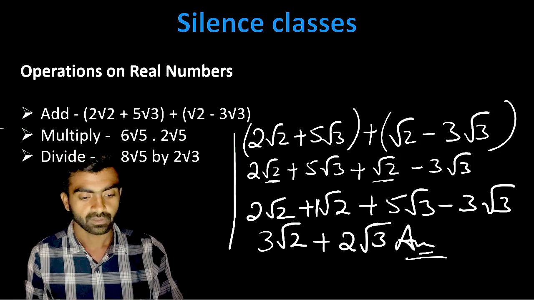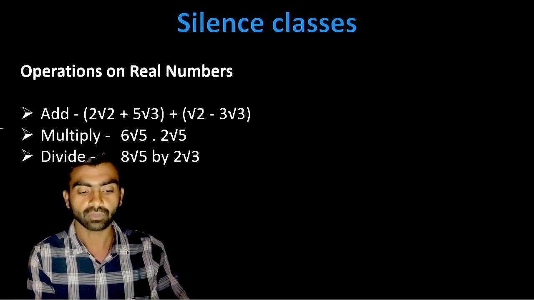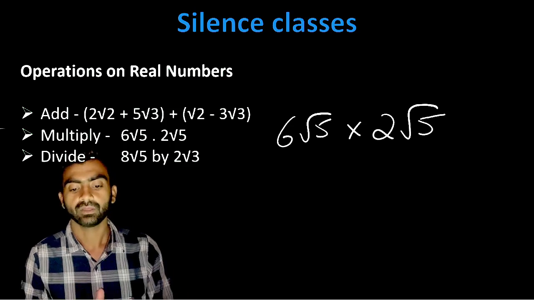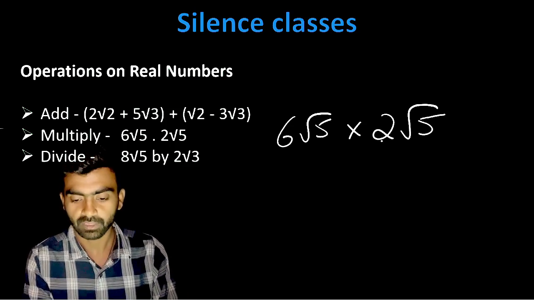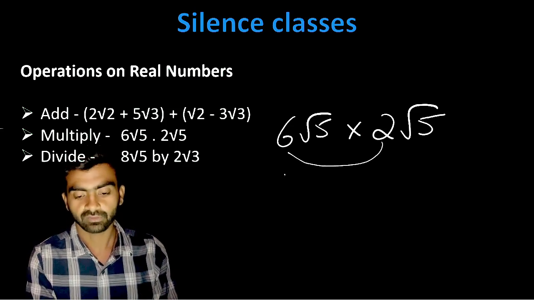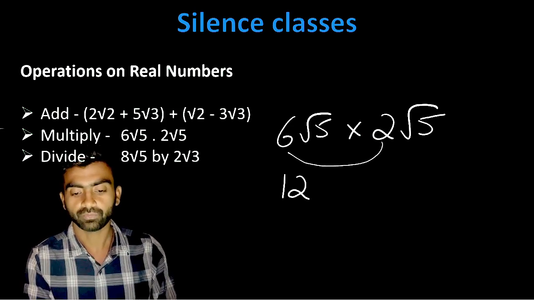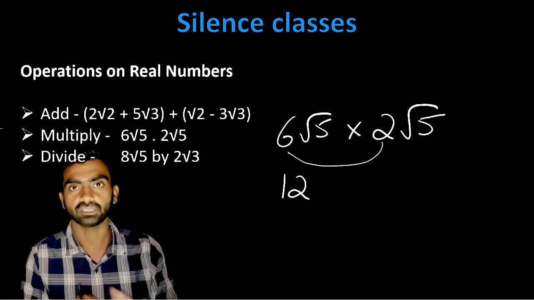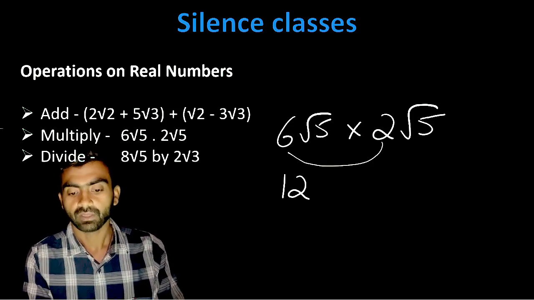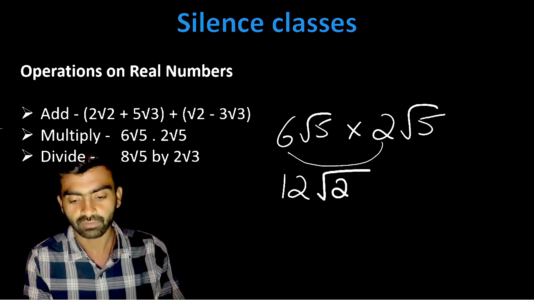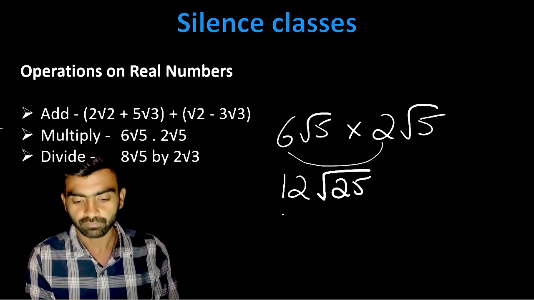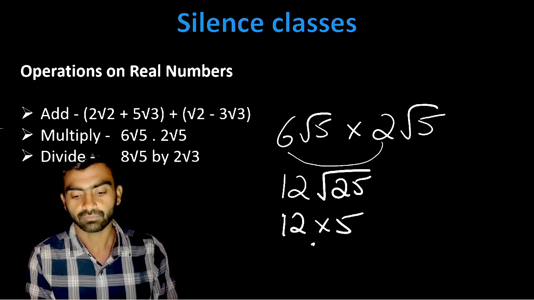Now let's do the next one, that is multiply. We have to multiply 6 root 5 multiplied by 2 root 5. First of all, we have to multiply these: 2 sixes are 12. Root 5 multiplied by root 5. Root multiplied by root means they will vanish each other. So 5 fives are 25, and we can write root 25. Now root 25 is 5, so 12 multiplied by 5 will become 60.